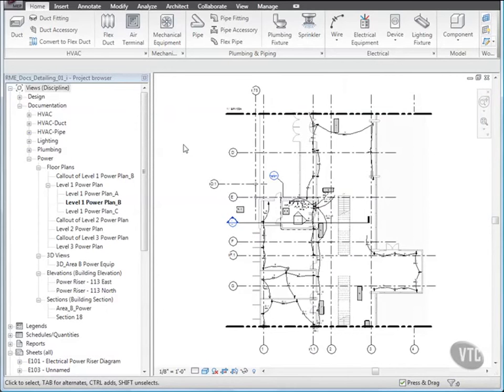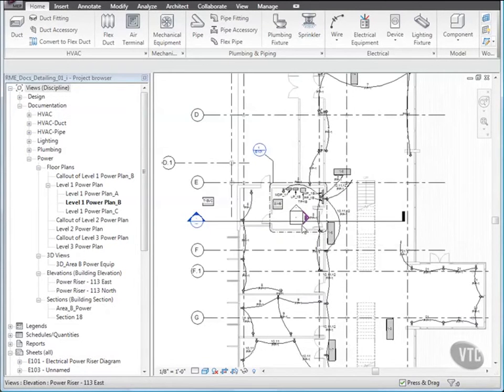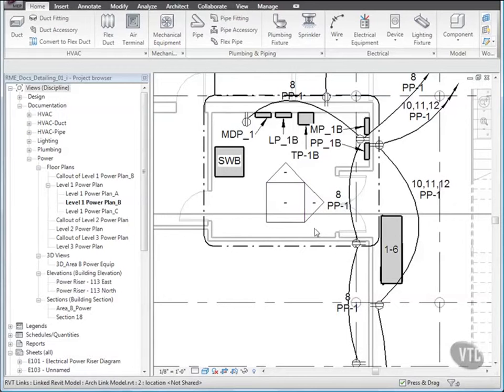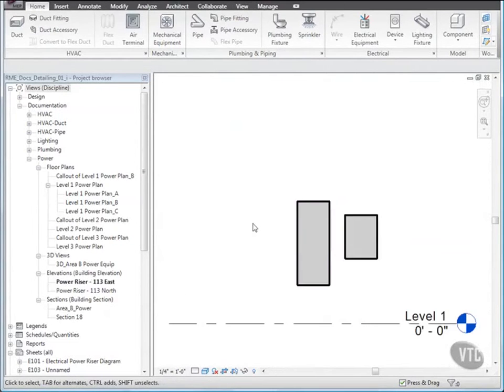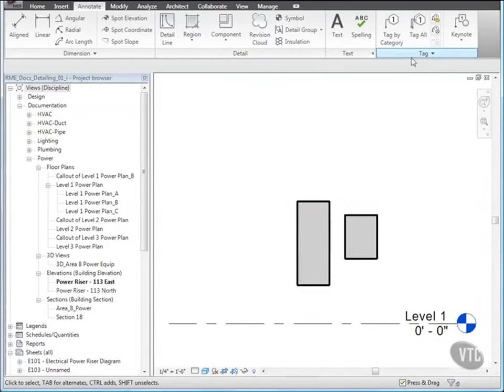Let's tag electrical panels. In the project browser, with Level 1 Power Plan B view active, zoom in and double-click the right elevation head to open the Power Riser 113 East Elevation view. Then click the Annotate tab, and from the Tag panel, click Tag by Category, and on the Options bar, clear Leader, and in the drawing area, select each of the two panel boards.